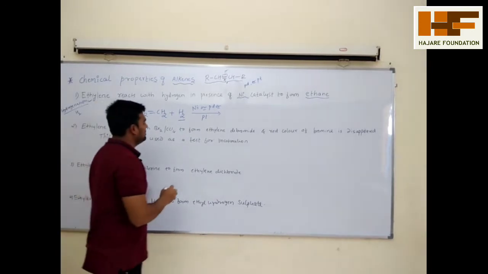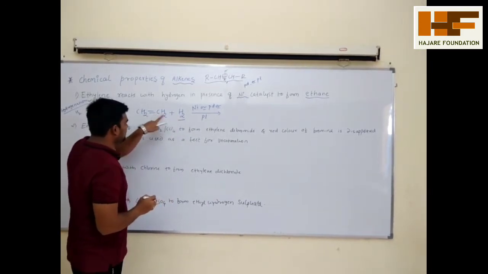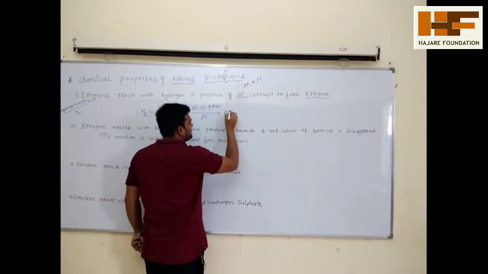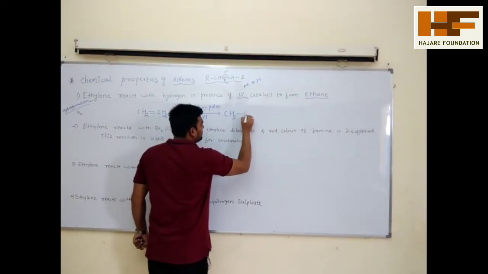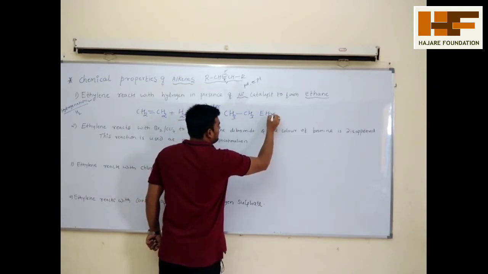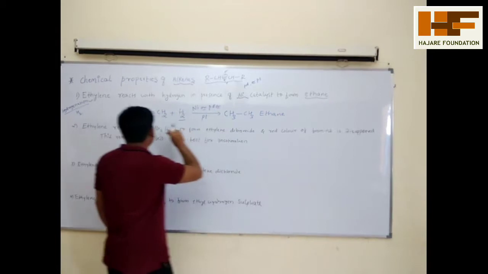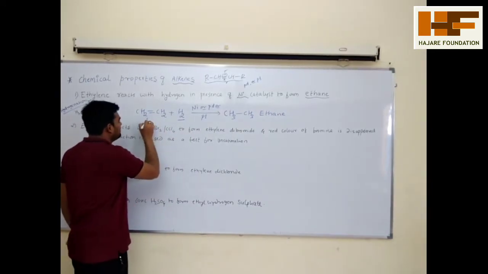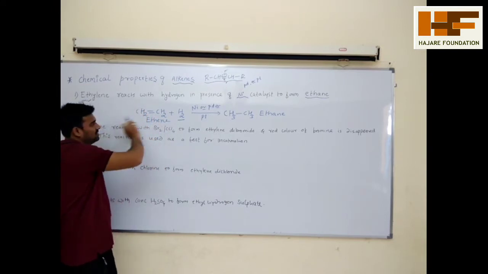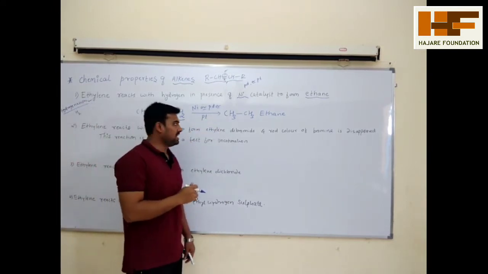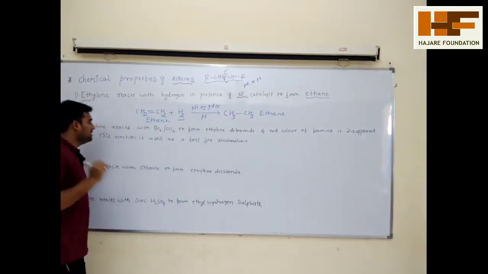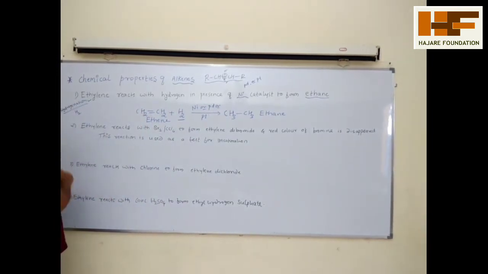You will get the structure. One hydrogen goes to this carbon atom, another hydrogen goes to this carbon atom. So you get the structure CH3-CH3. This is called ethane. So conversion of ethene, or ethylene, to ethane by using hydrogen is called hydrogenation. Now let us see the second reaction.